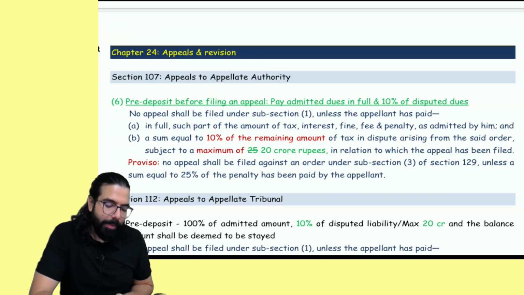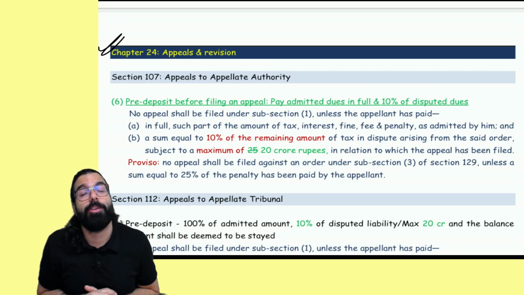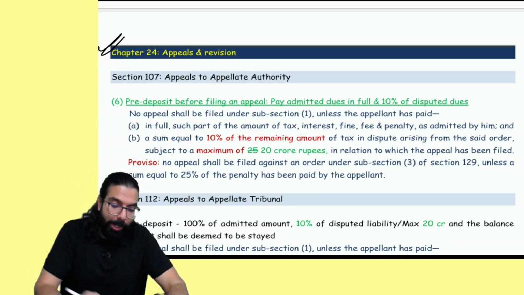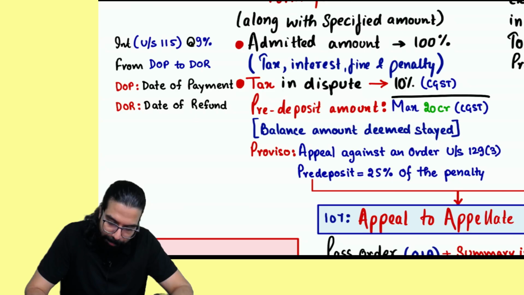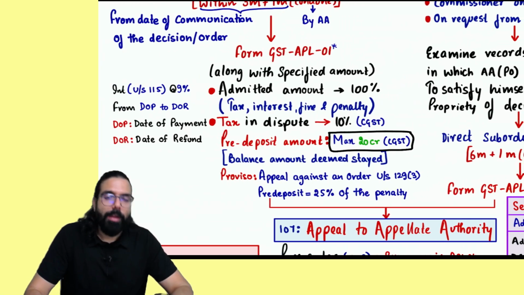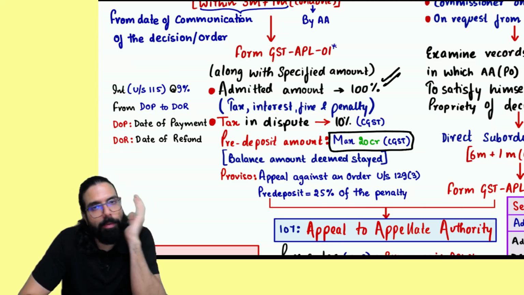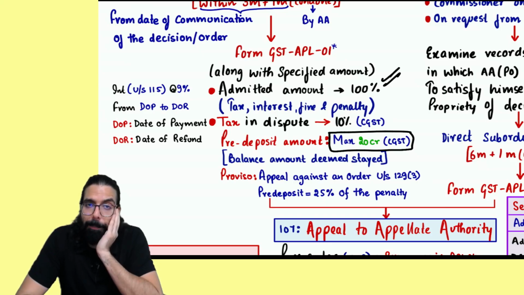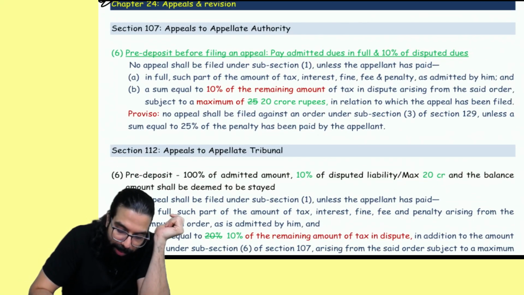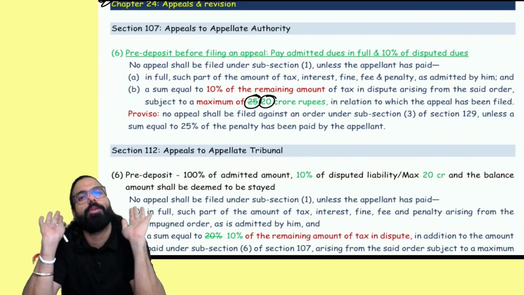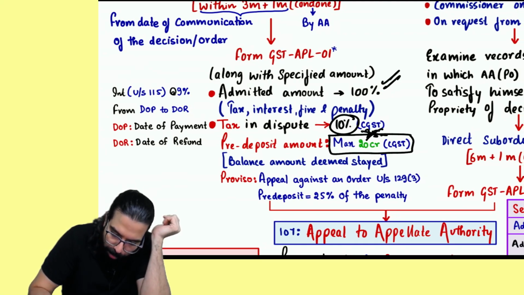Okay, sir. In appeals and revision, the amendment which has come is relating to pre-deposit. Sir, pre-deposit, yes, sir. When we used to make the pre-deposit, everyone listen here. Here, the pre-deposit has been amended. See, sir, whenever you go for an appeal to the appellate authority, you pay the admitted amount in full. Pre-deposit was how much, sir? 10% of the tax in dispute. The maximum amount was 25 crore. Now it has been made 20 crore. So instead of 25 crore, it is 20 crore only.